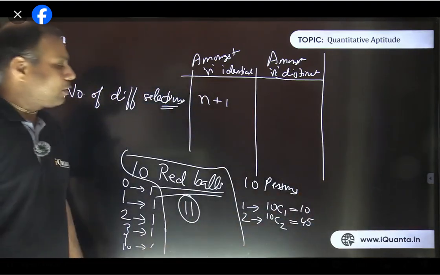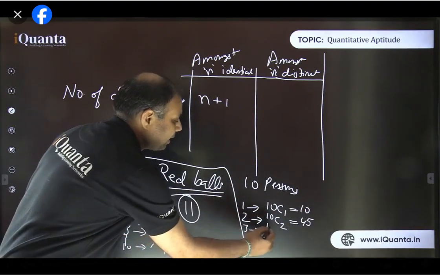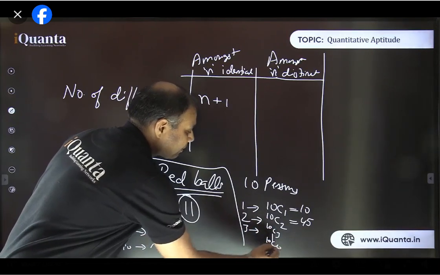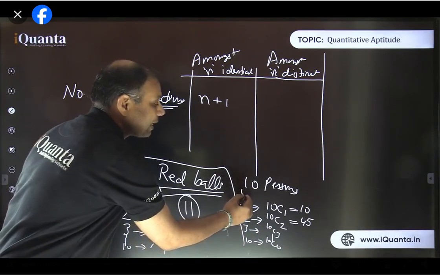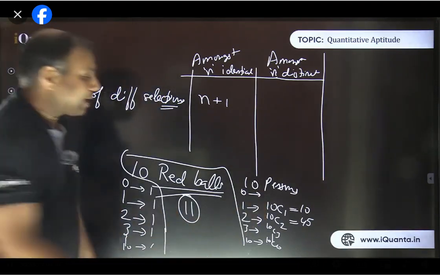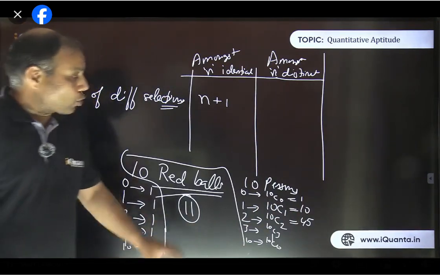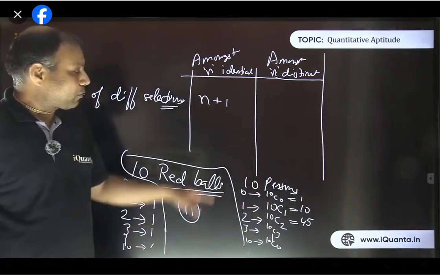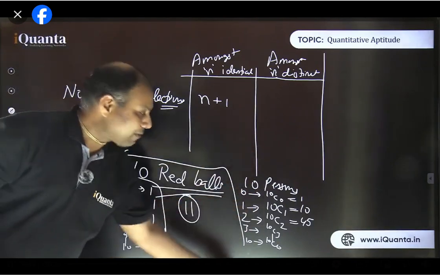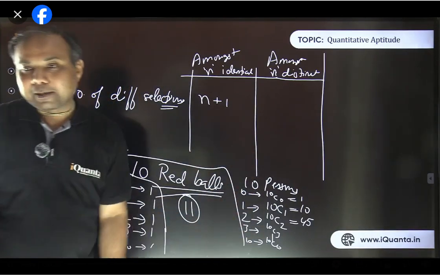So no need to write all the values now. It will be 10C2, then for 3 persons it will be 10C3, and so on up to 10C10, selecting all the 10 persons. And if we are not selecting anyone, that's also one way, which is 10C0. So how many different selections are possible from these 10 persons? That is the sum of all these values: 10C0, 10C1, 10C2 up to 10C10.